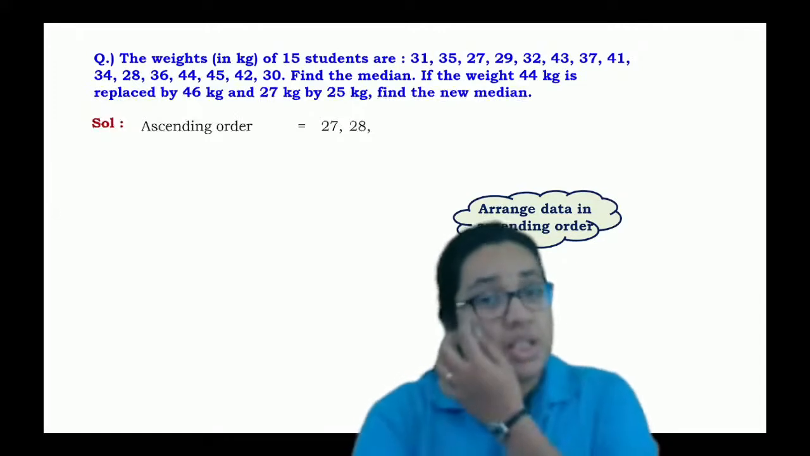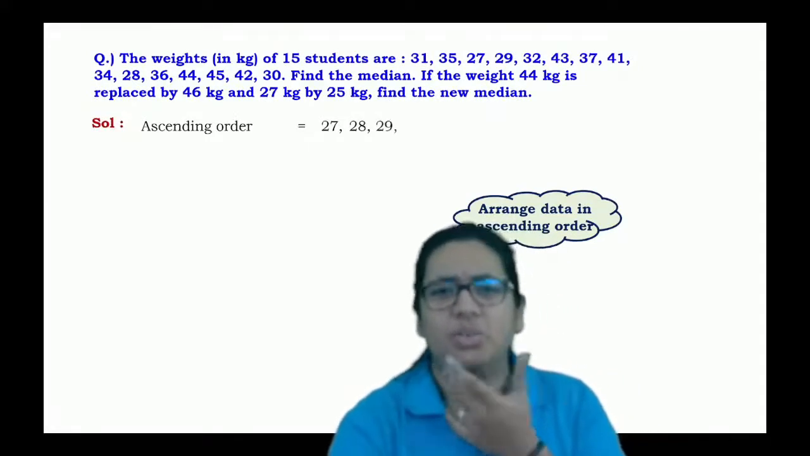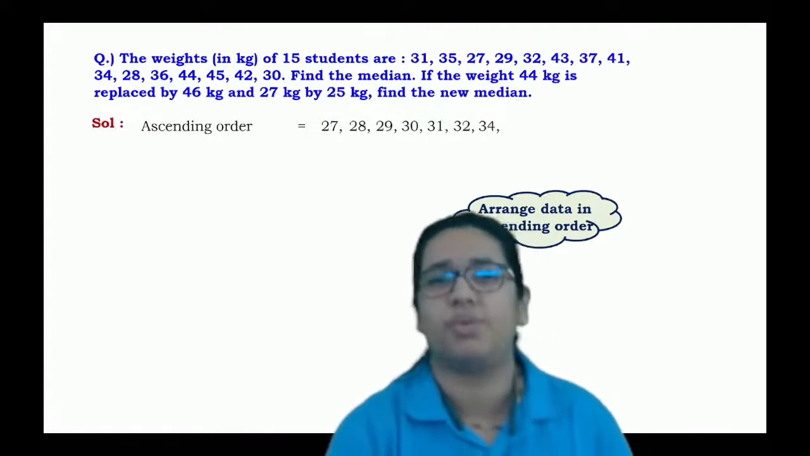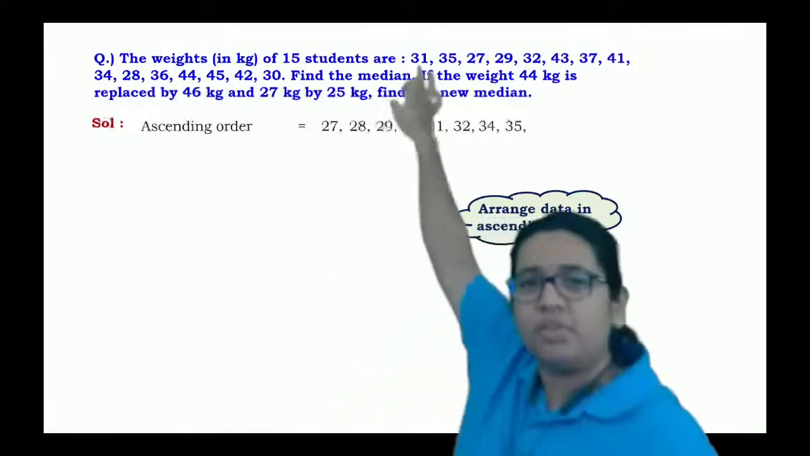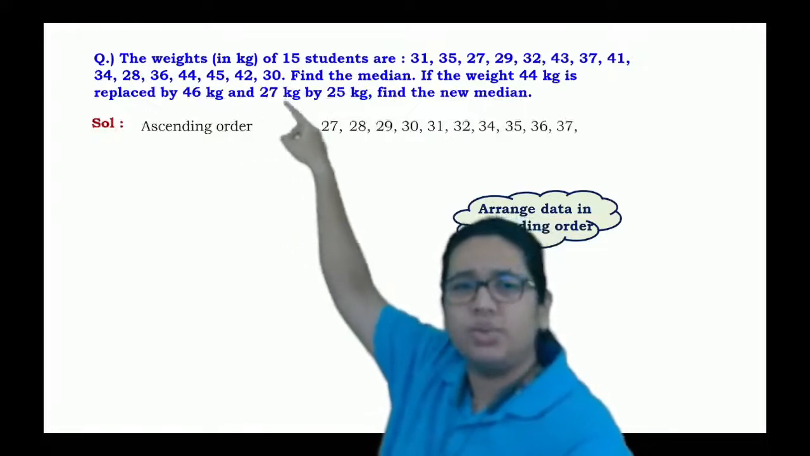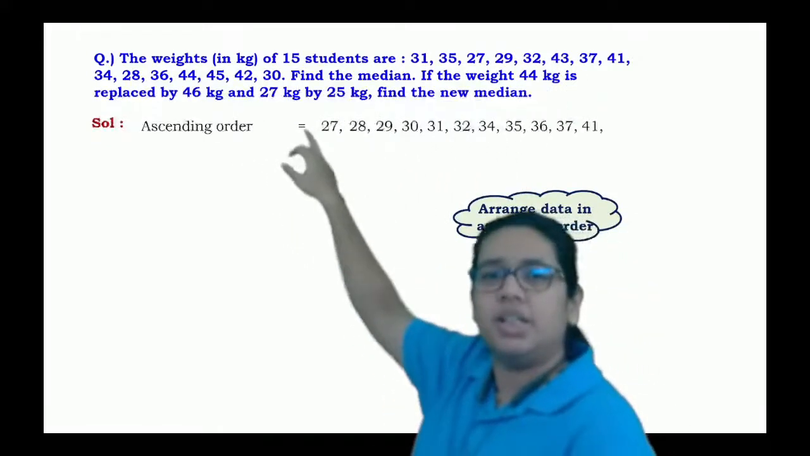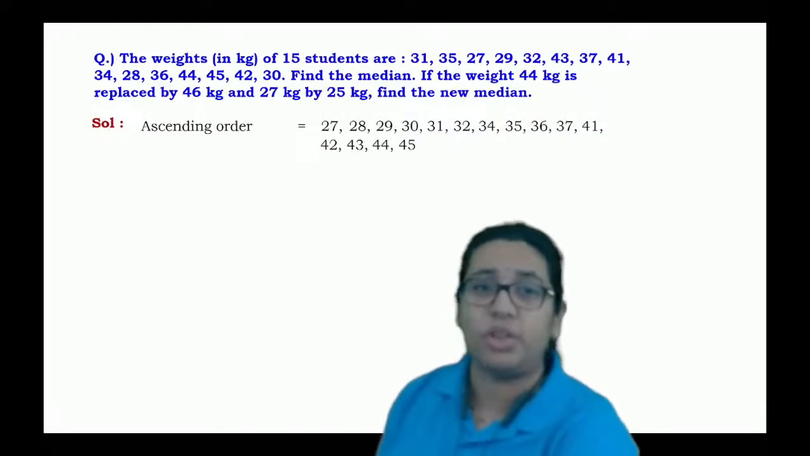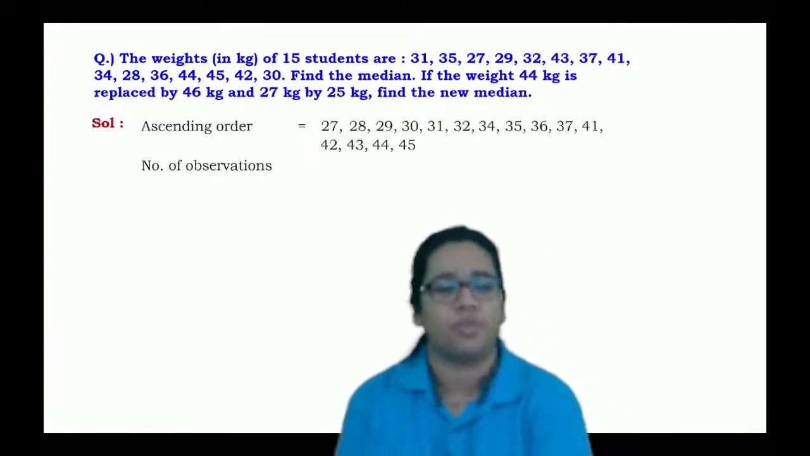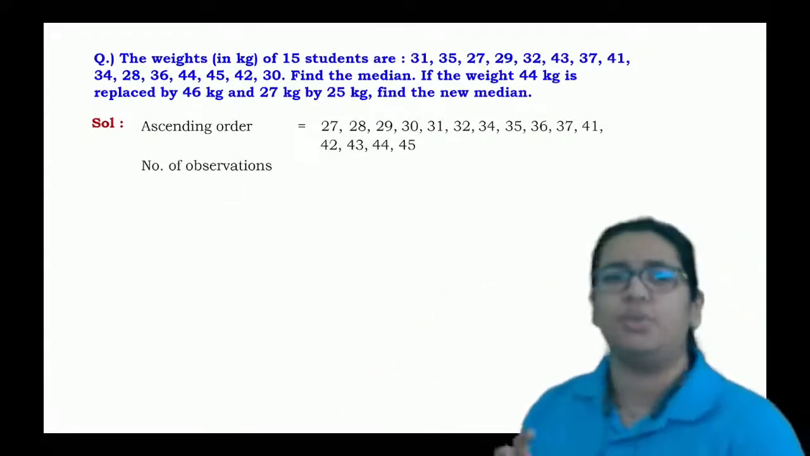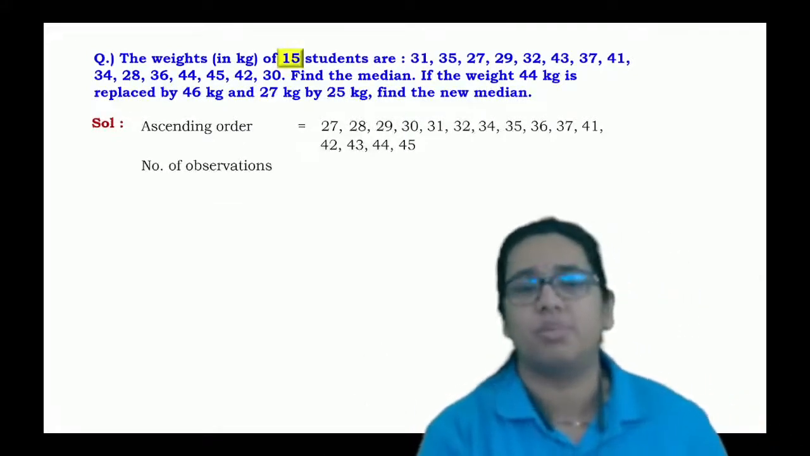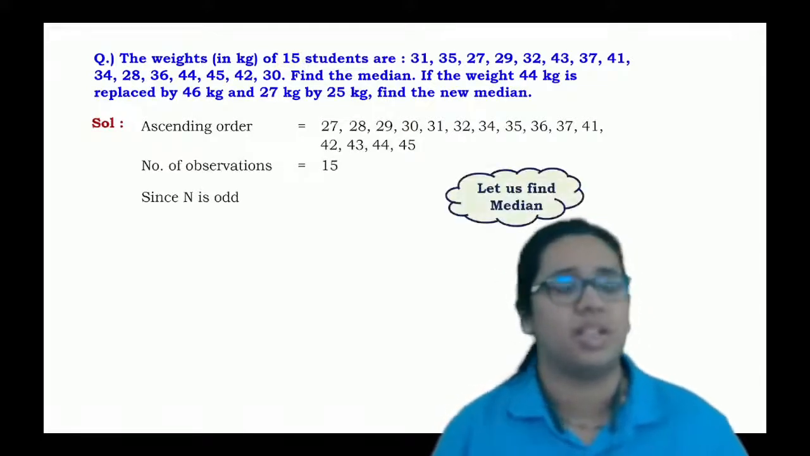If you consider all the data in ascending order, you will get 27, 28, 29, 30, then 32, after 32 you will get 34, then there is 35, after 35 you will get 36, after 36 you will get 37, then 41, 42, 43 is there, 44 is also there, and the last one is 40. Getting this one? We just have to arrange all data in ascending order. So how many observations are there? The number of observations is 15.